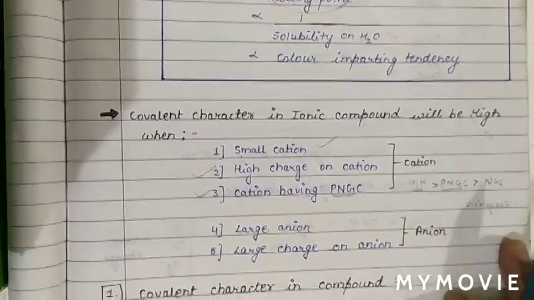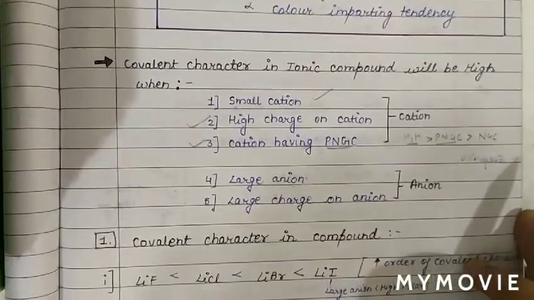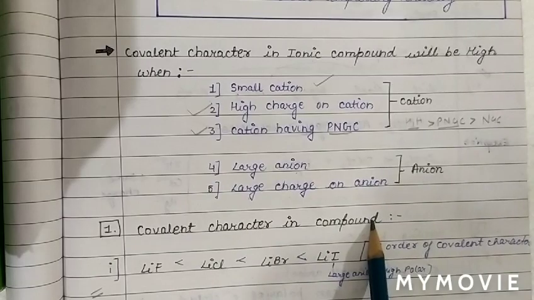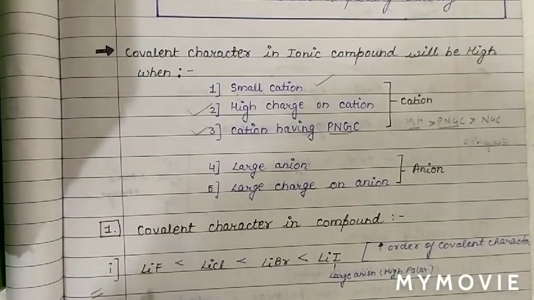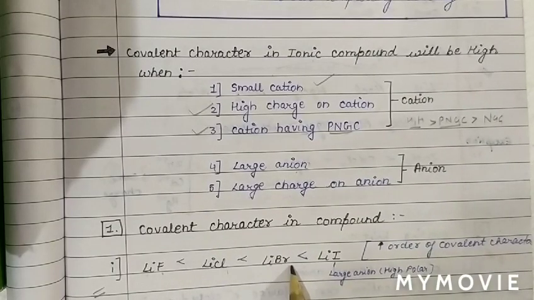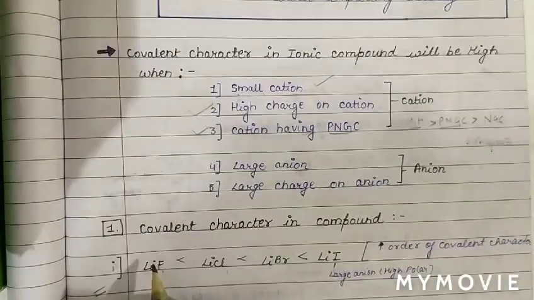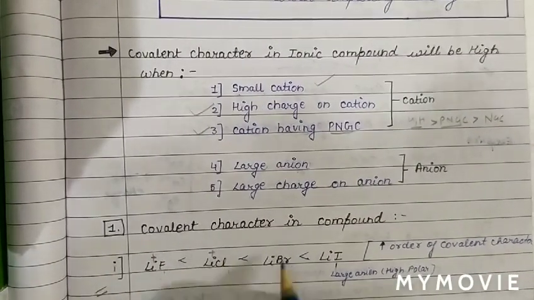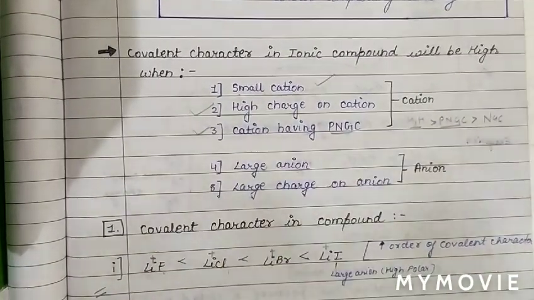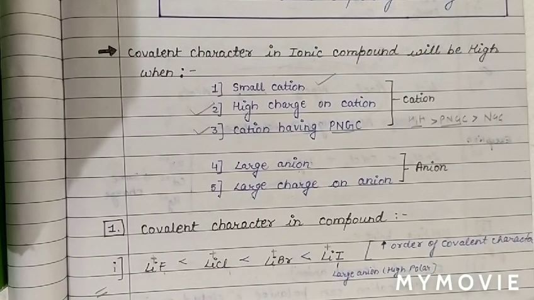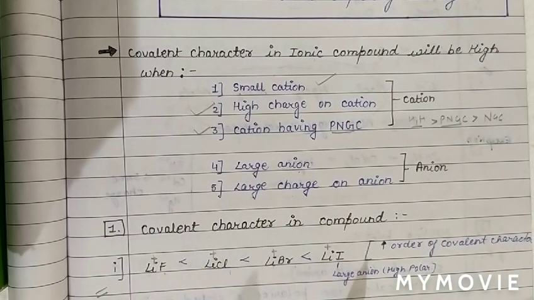Now we will discuss some questions. Applications of Fajans rule. See how covalent character in this compound. As we can see that compound is lithium fluoride, lithium chloride, lithium bromide and lithium iodide. As we can see that cation is common, Li positive. So basically charge on cation is same, also cation is same. So we will discuss covalent character in these compounds on the basis of anion.